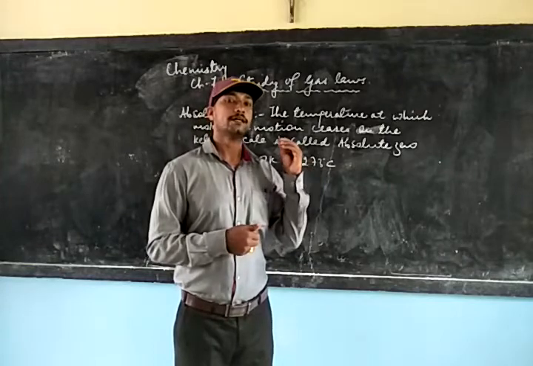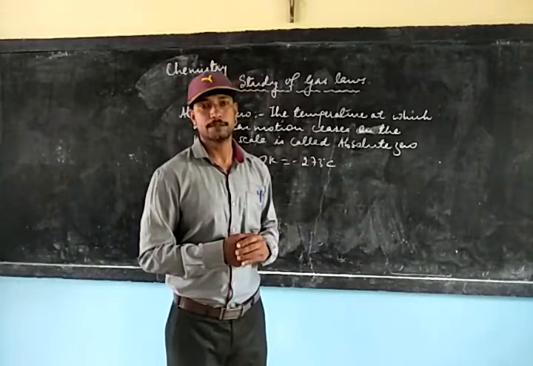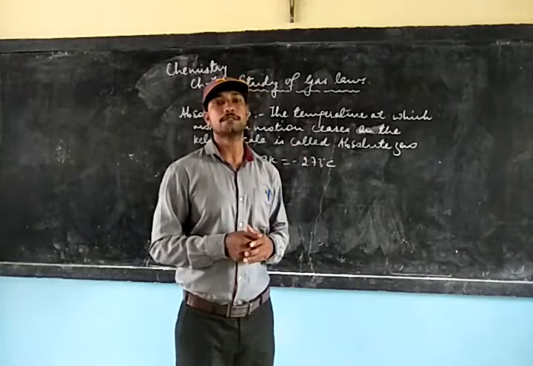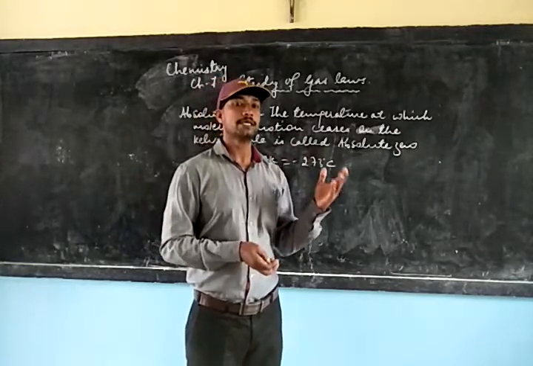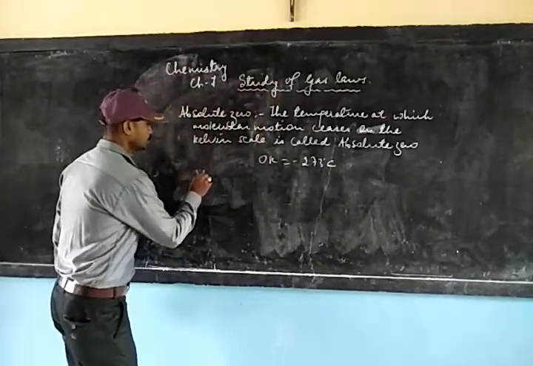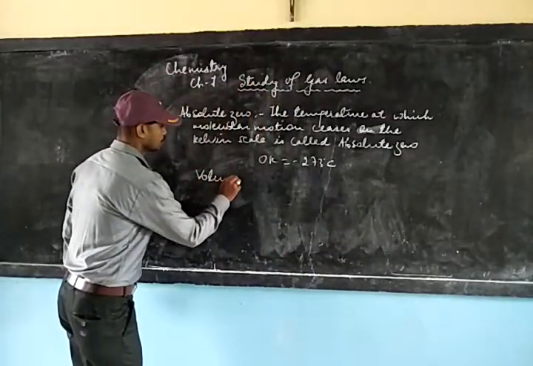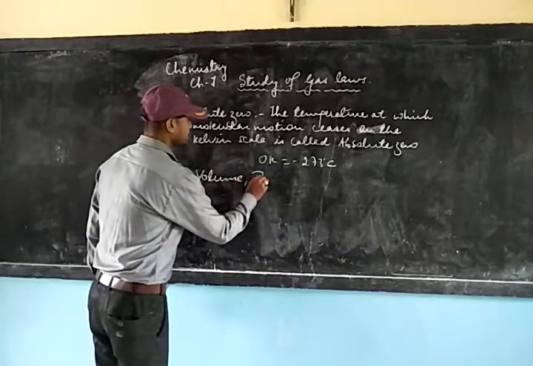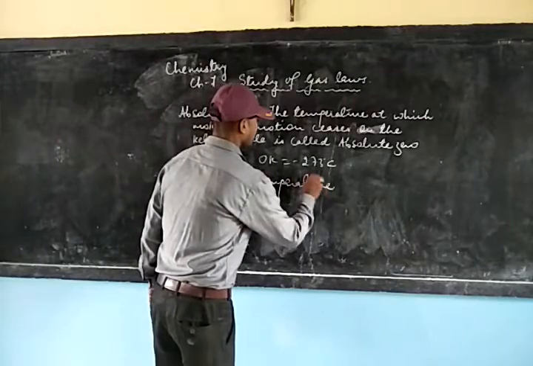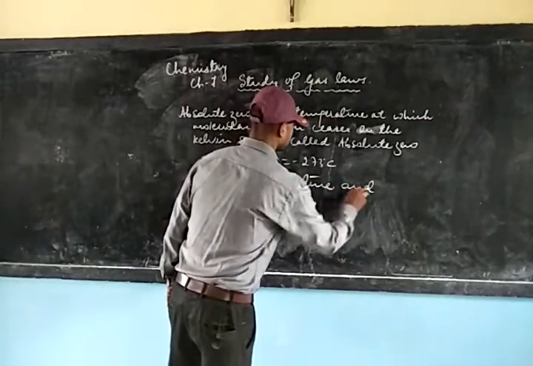So we can say that the behavior of the gas is governed by 3 variables, and the 3 variables, as I just said, are volume, temperature and pressure.